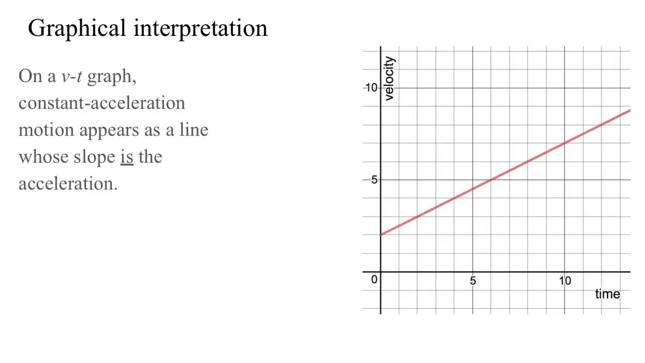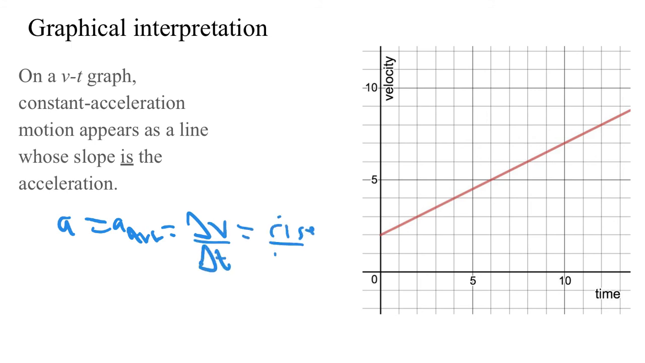All right, the graphical interpretation is that on a VT graph, constant acceleration motion is a line whose slope is the acceleration. And again, that just comes back from the idea that A is delta V over delta T, which is the rise over the run. So if we were to compute the rise over the run, we would get the acceleration. And since it's a line, we know the acceleration is constant.